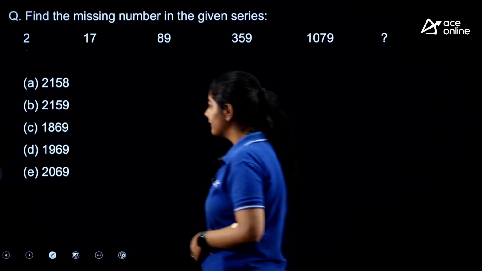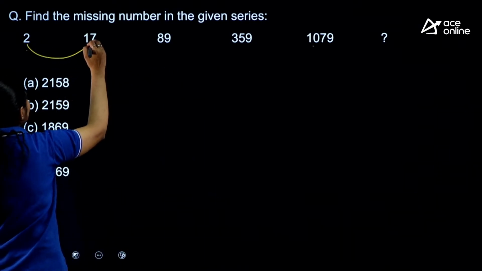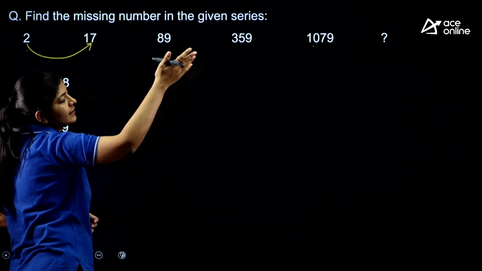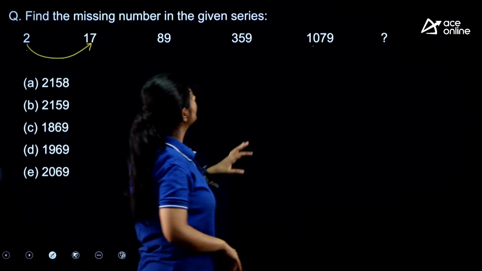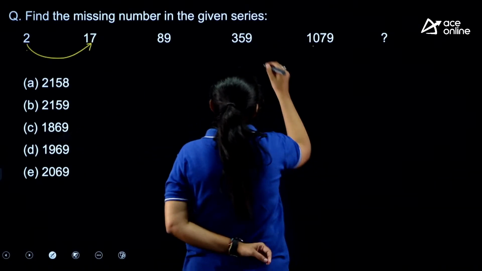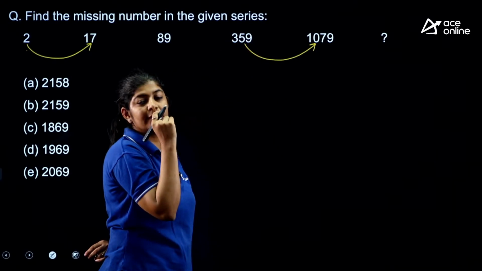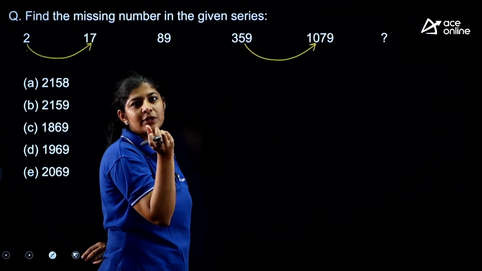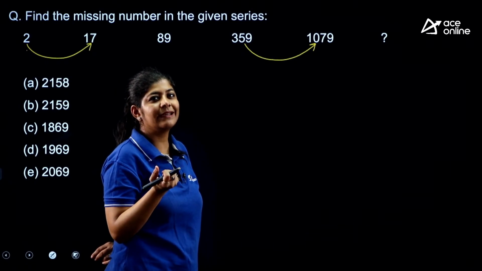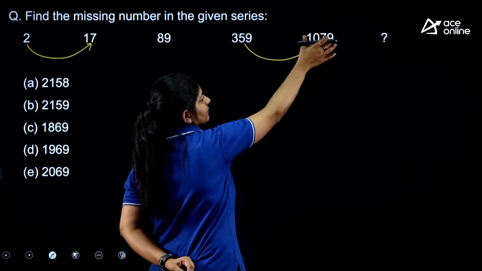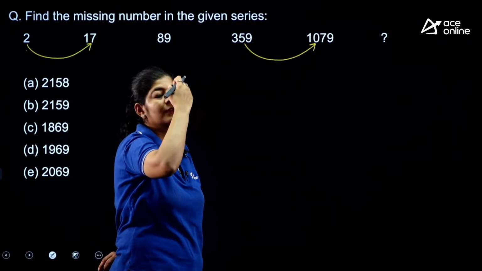So the pattern that we are having over here, just to convert 2 to 17 along with the rest pattern, or we can start from this one, right? If I multiply this number like 359 by 3, or we can just assume that, let's suppose I am having 300, right? If I multiply 300 by 3, I will get 900, which is somewhere, like if I will assume it is 1000, then the number is somewhere near to this one, right?